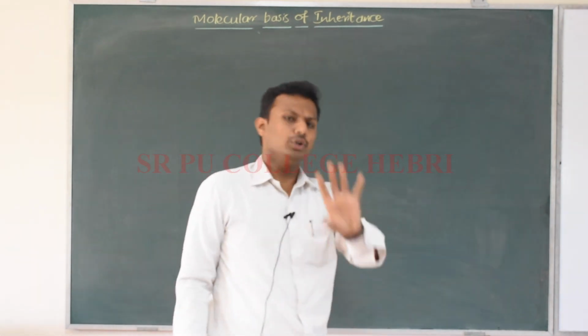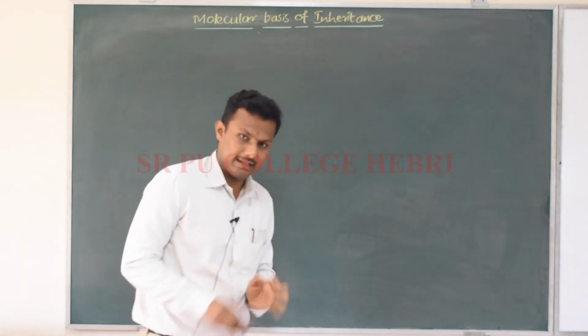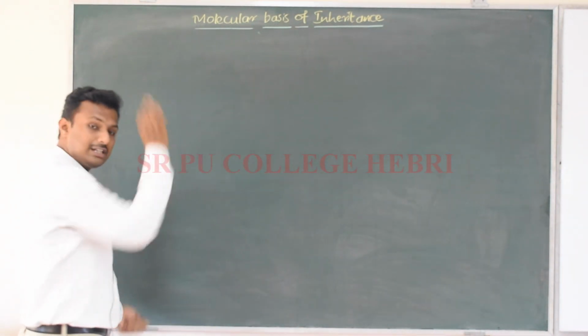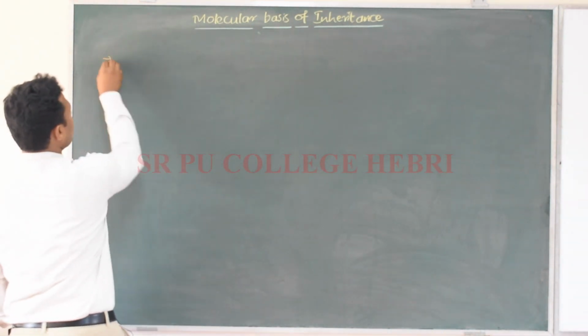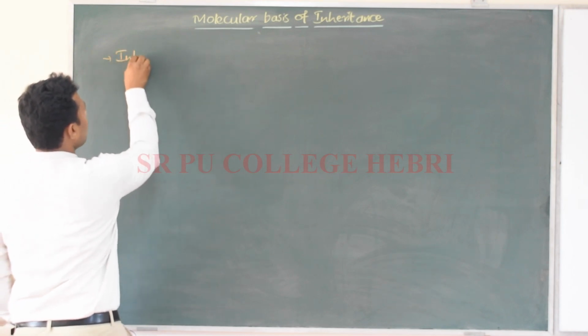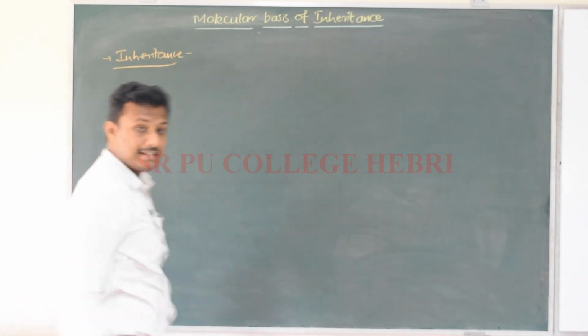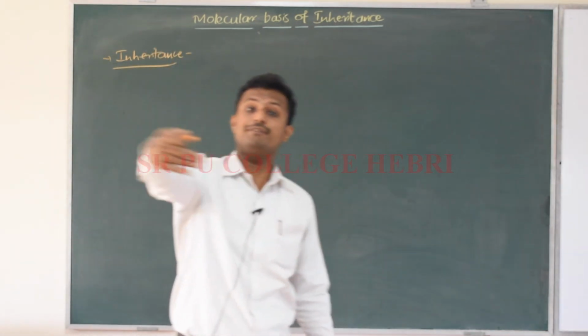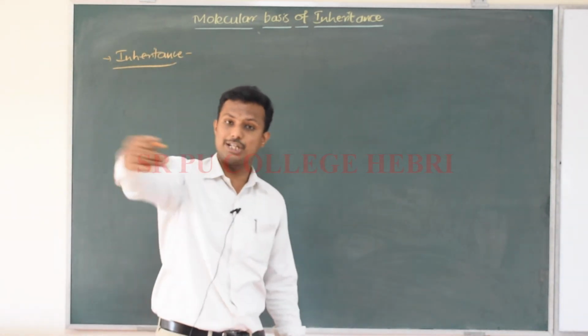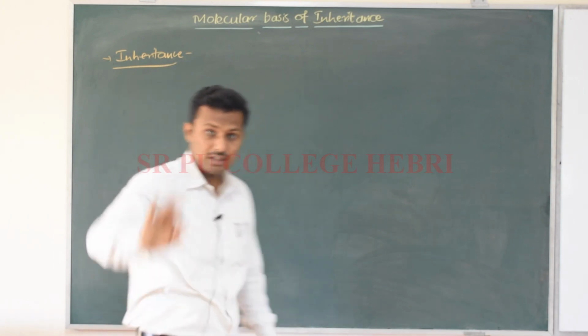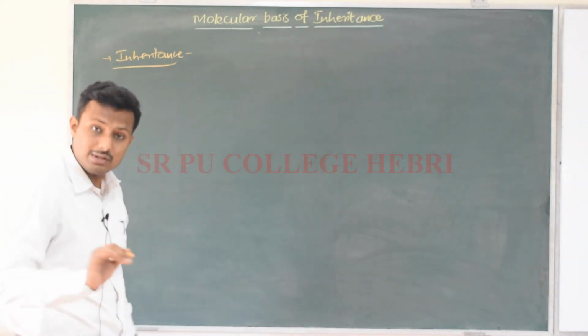Right? So you know DNA and RNA. When we say inheritance, you already know it is the process of transferring the characteristics from the parent generation to the offspring, right? So for this, what is required?